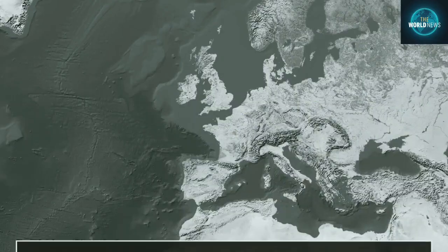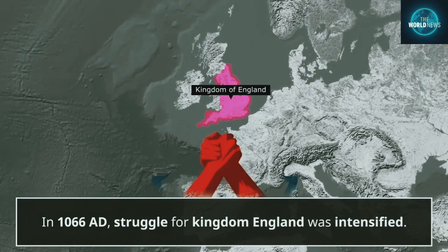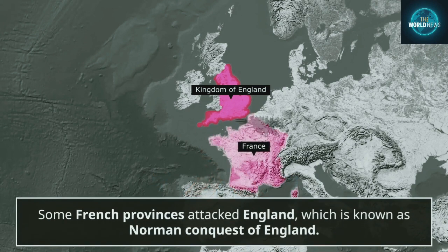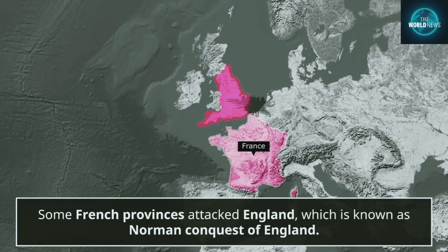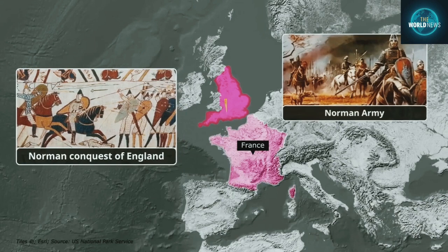Friends, it is about 1066 AD when the power struggle for the throne of the Kingdom of England was gaining momentum. Taking advantage of this, some French provinces formed an army and invaded England. In history, it is called the Norman Conquest of England. But this success of the Norman army was limited to the southern parts.